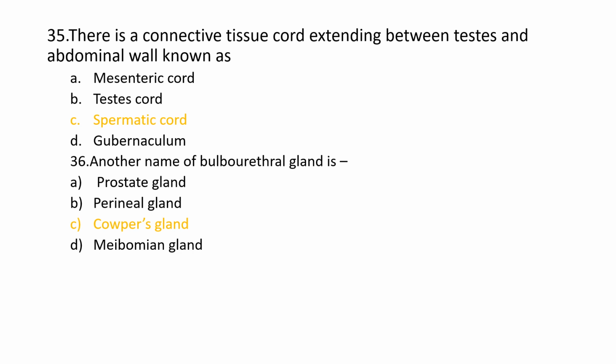36th question. Another name of bulbourethral gland is option A, prostate gland, option B, perineal gland, option C, Cowper's gland, and option D, meibomian gland. And the correct option is option C, Cowper's gland.